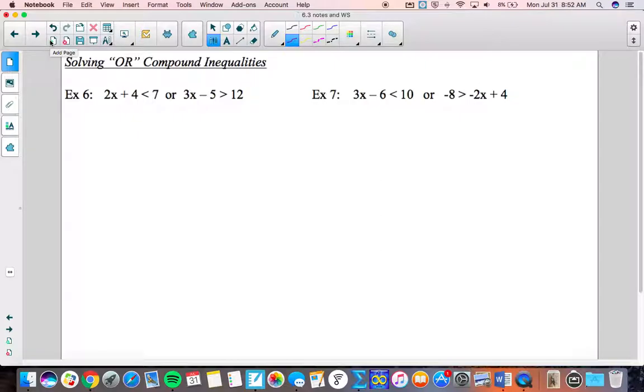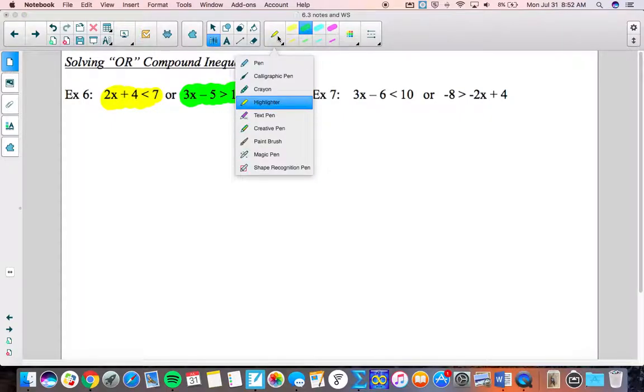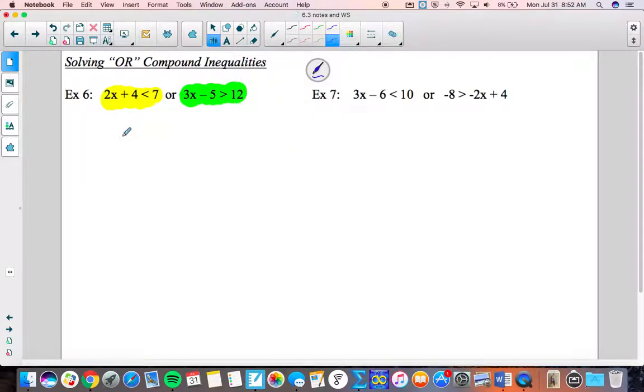So let's try some ORs. Now these are a little bit less scary because you have like 2 separate equations. Now these 2 separate equations actually coincide and give you your 2 parts of the answer. So one inequality, for example, number 6 is right there. And the other one that goes along with it, so this one might give me my cold extreme, for example. It's too cold if it's 0 degrees out to go out for recess. And then this one might give me my hot example. It's too hot if it's that. So these 2 go together. But you solve each one separately, independently solving for x.